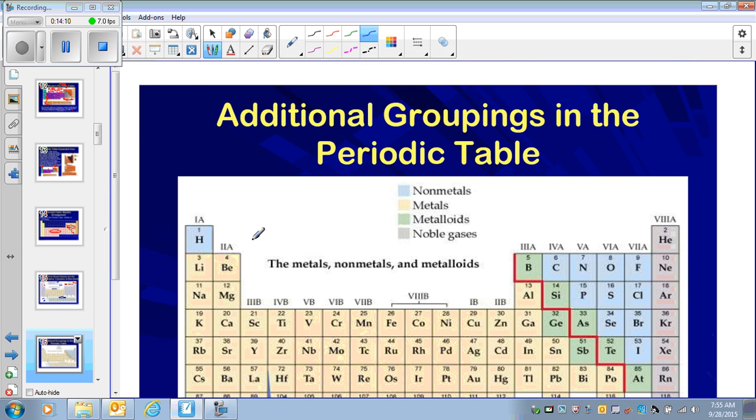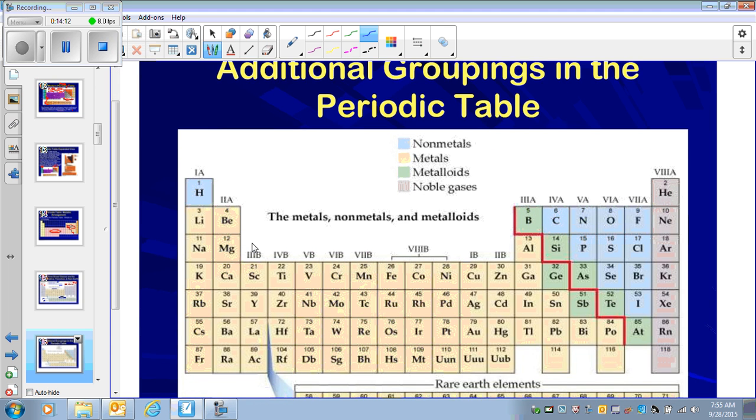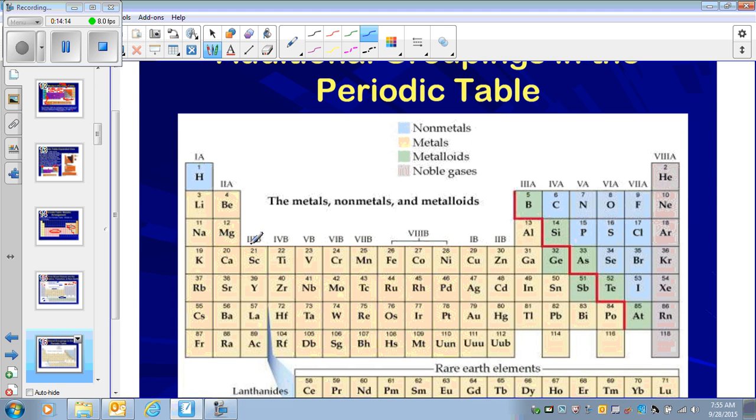All right. Additional grouping in the periodic table. As I mentioned before, there is a diagonal staircase line. Everything below the line is metals, everything above the line is non-metals, and the elements right above and below the line, 1, 2, 3, 4, 5, 6, these elements are called metalloids. Metalloids mean semi-metals, which means they have the properties of both metals and non-metals.